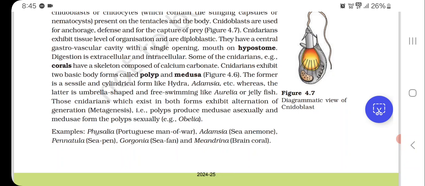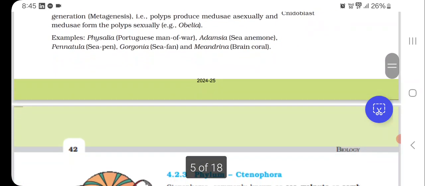For example, polyps produce medusae asexually and medusae form the polyps sexually, for example Obelia. Examples are Physalia, Portuguese man of war; Adamsia, sea anemone; Pennatula, sea pen; Gorgonia, sea fan; and Meandrina, brain coral.